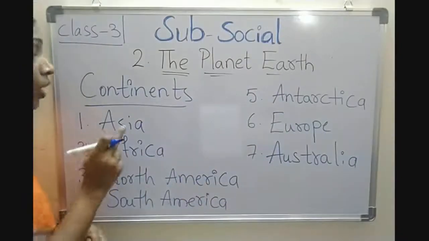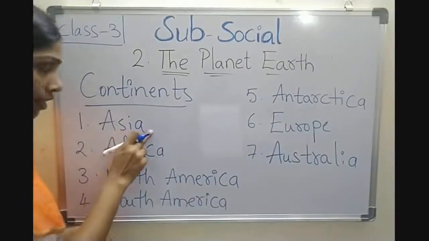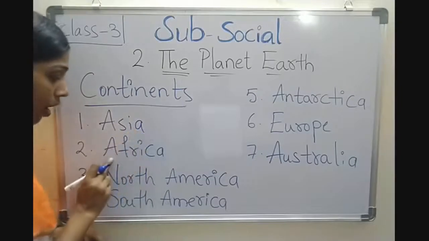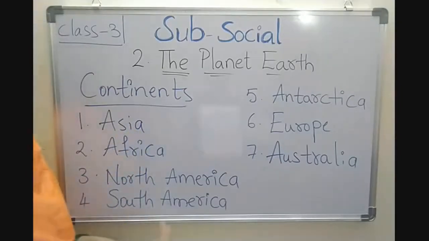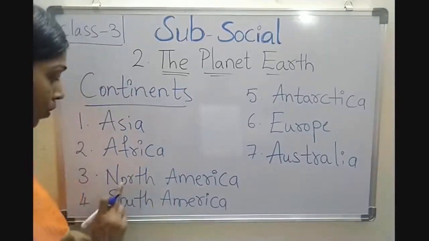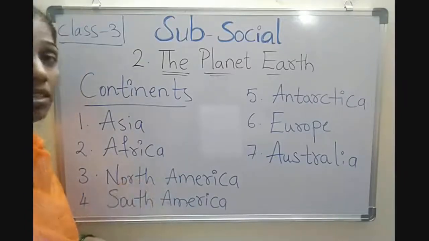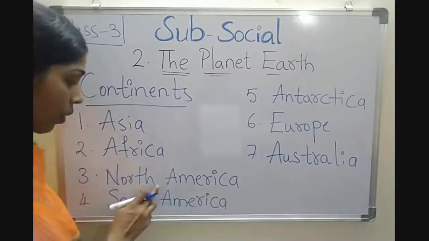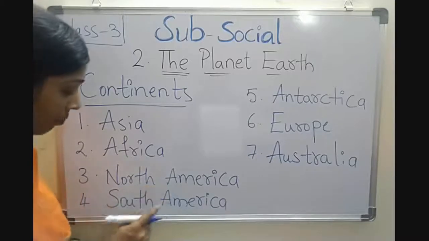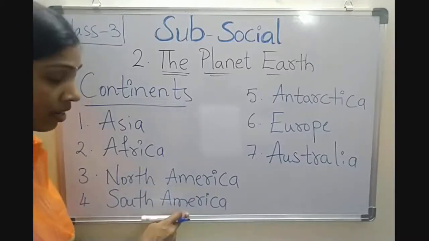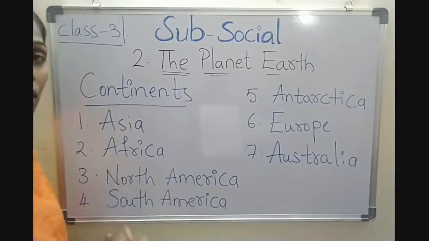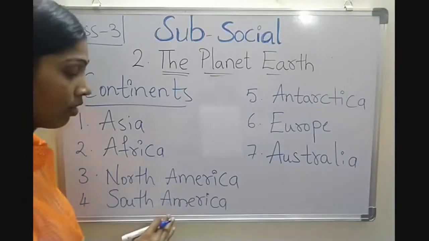Asia is the largest continent in the world, and Africa is the second largest continent in the world. North America is the third largest continent in the world. Next, South America is the fourth largest continent in the world.